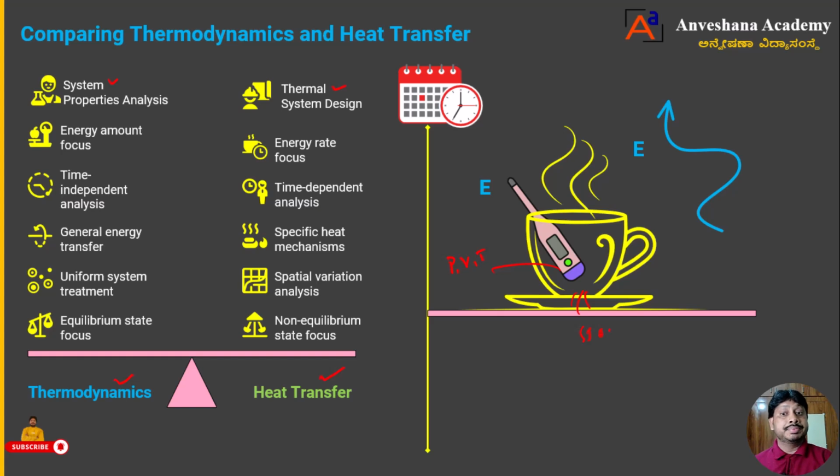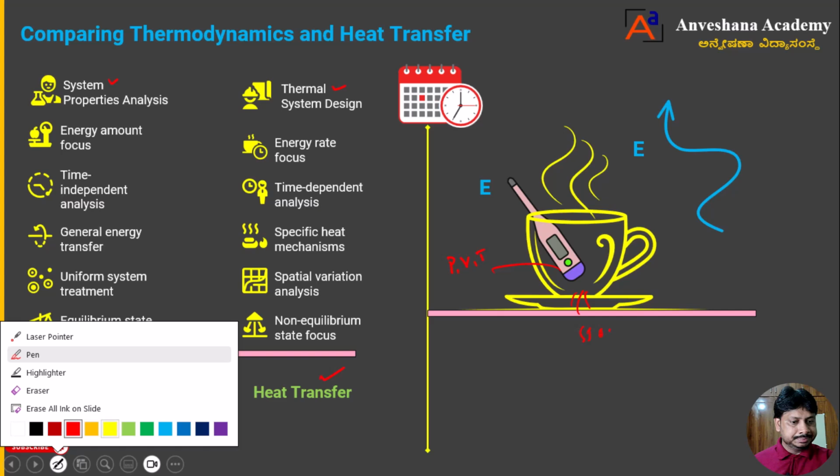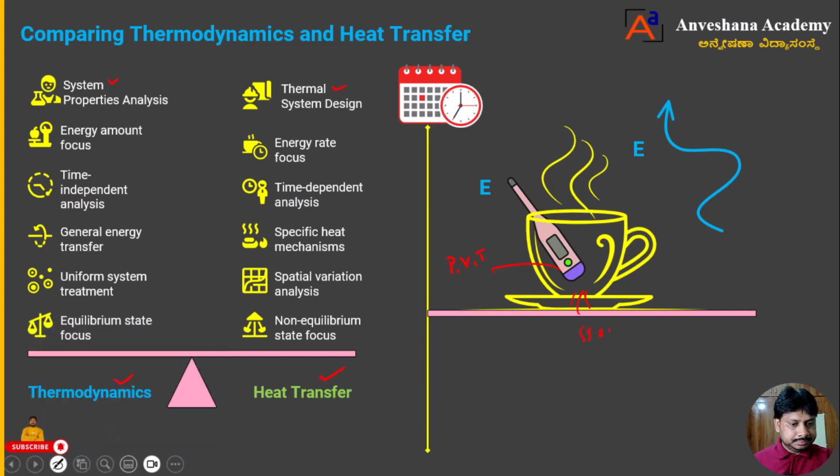How much heat is transferred? Based upon that heat transfer, which material is good for a thermal system, we calculate with the help of heat transfer. That is the first difference. Second difference, you can see here, dear students, one minute. You can get the energy amount.